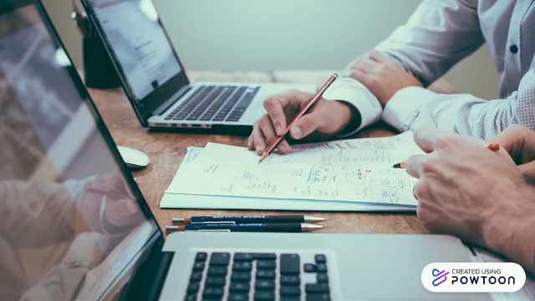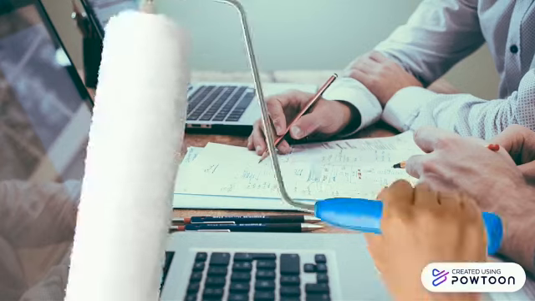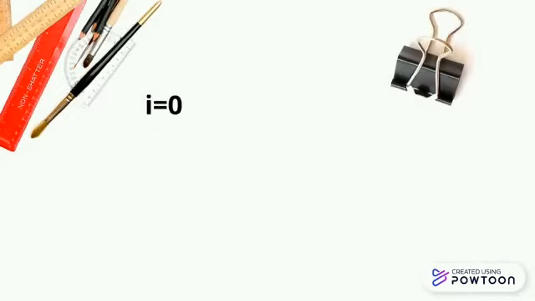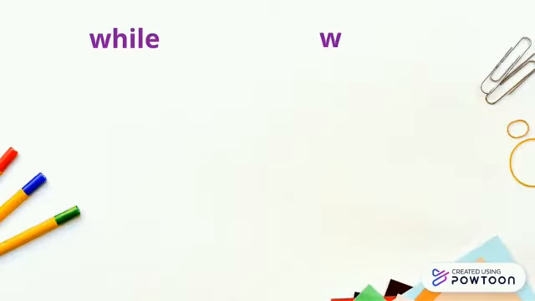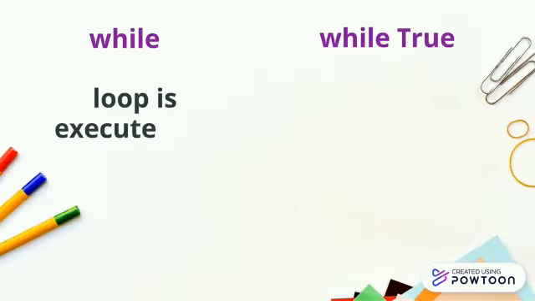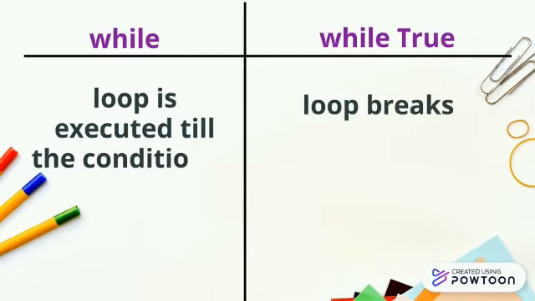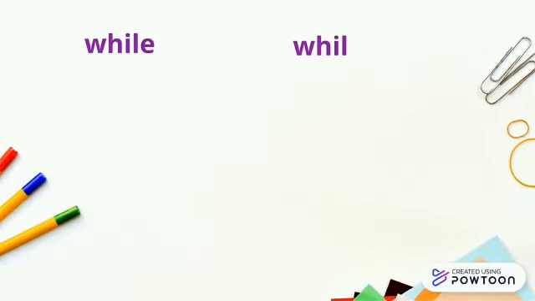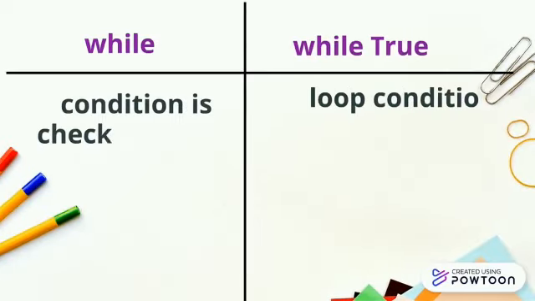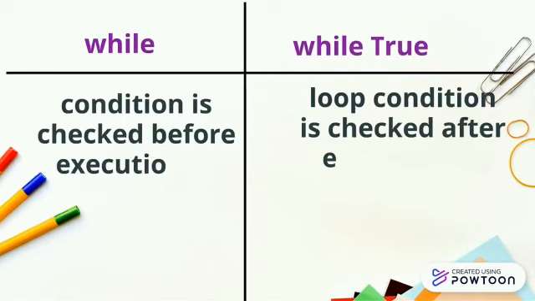Let's execute a program to get a vivid picture of this. In this program, we increment the number and then check whether it is greater than 5, and break if it's greater than 5. One distinct difference between while and while true is that in the case of while, we provide the condition which should be satisfied for the execution of the while block. Whereas for while true, we provide the condition which is the opposite of the while, where we exit the loop if the condition in the if is true.